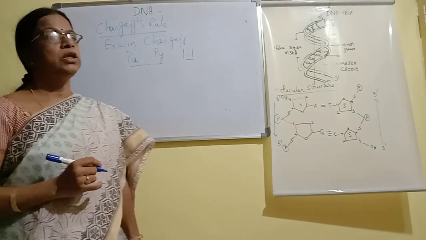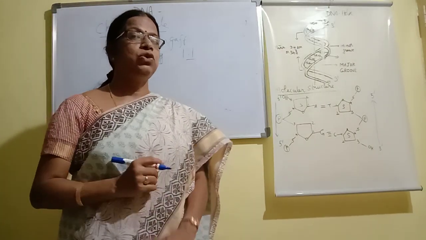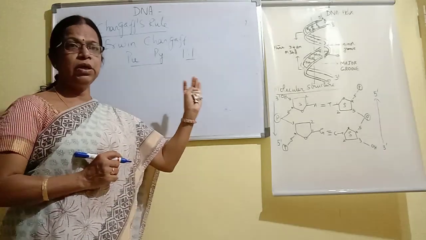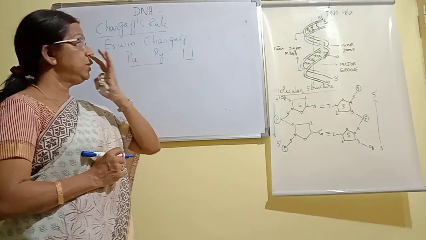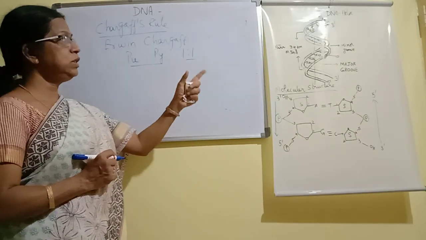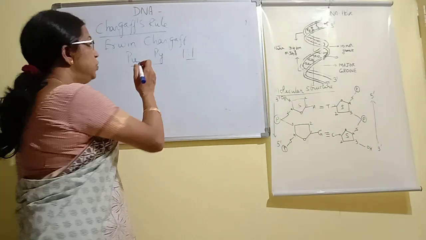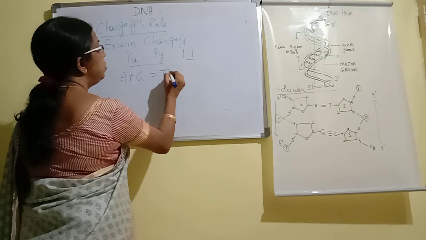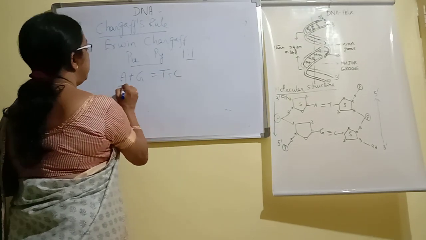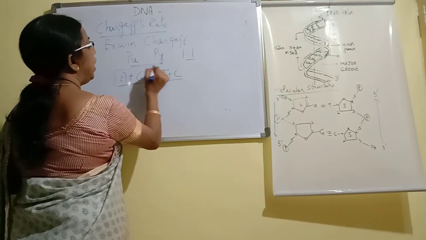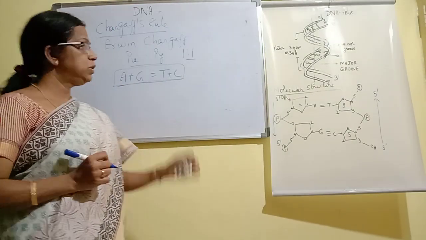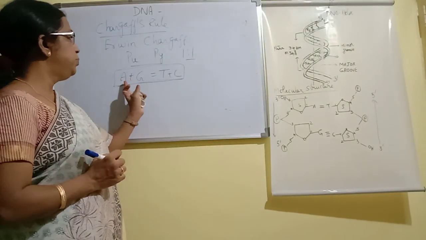Always, if there is a purine on one strand, we find a pyrimidine on the other strand. We can write it as A plus G is equal to T plus C, where A and G are purines and T and C are pyrimidines. This is called Chargaff's rule.